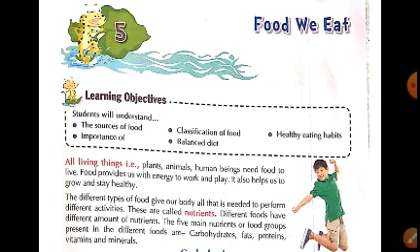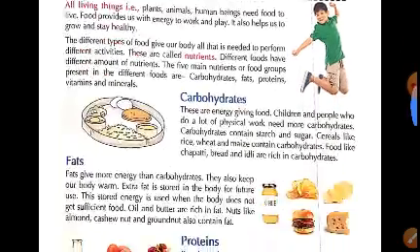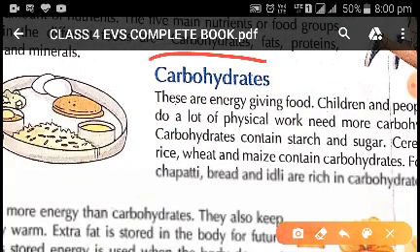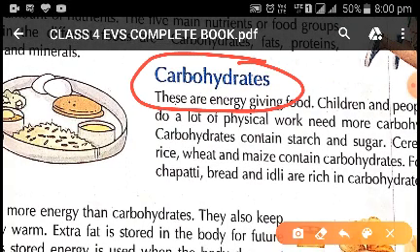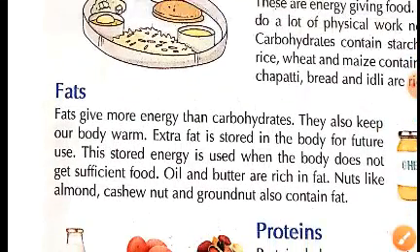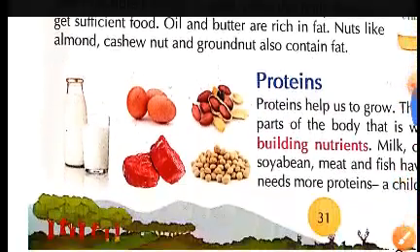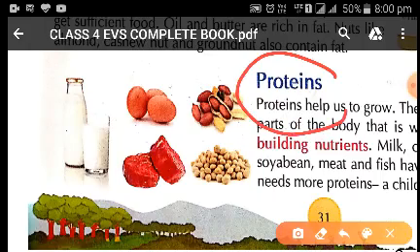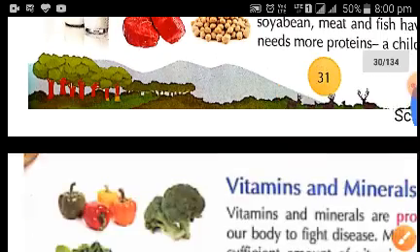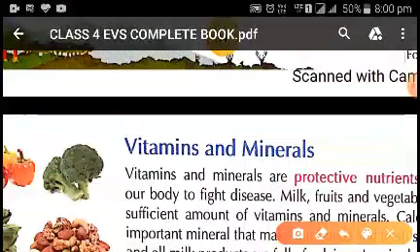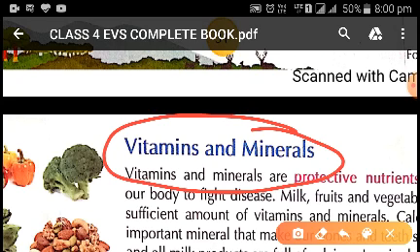Here in this chapter we studied about 5 main nutrients, that is carbohydrates, fats, proteins, vitamins and minerals.